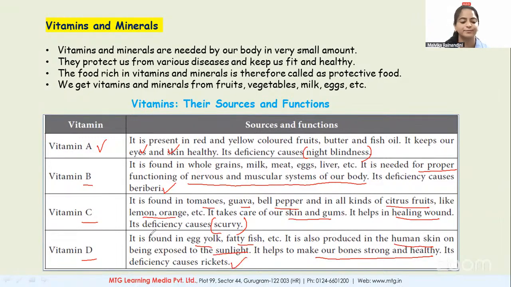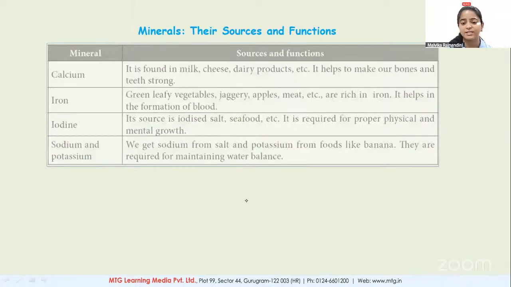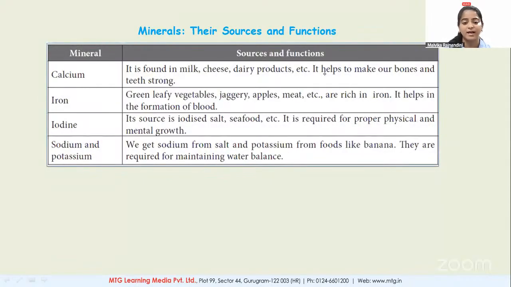Next, we have the minerals and their functions. So these are the important minerals. First is calcium. It is found in milk, cheese, dairy products, and it helps to make our bones and teeth strong. Yes or no? Yes? Okay.